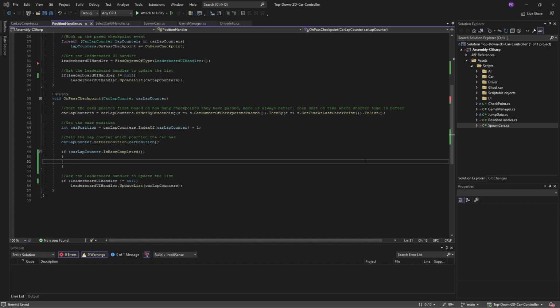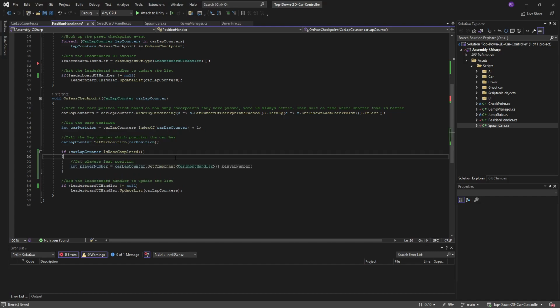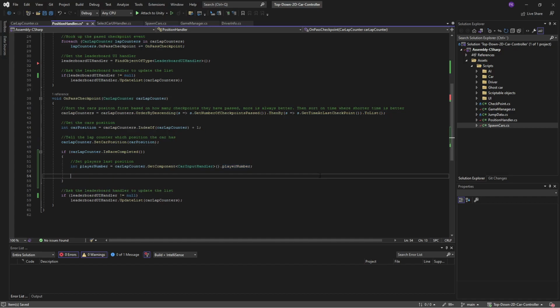Once we have done that, we need to be able to set information about our player. And the first thing that we need to do is understand what player is this that has completed its race. So we need to know the player number, because that's the sort of unique key that we're using for this. So let's take the player number. We'll get it from the car lap counter. We'll get the car input handler that has a public variable called player number. Then we know what player it is.